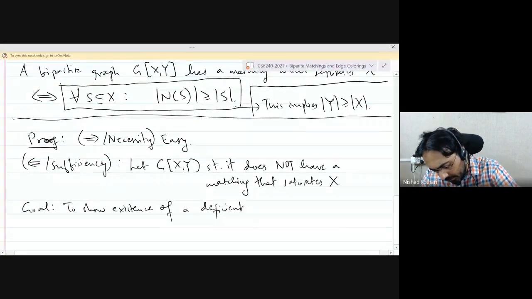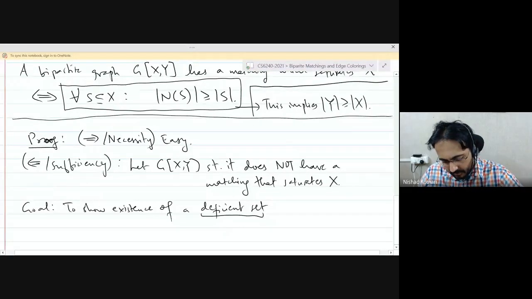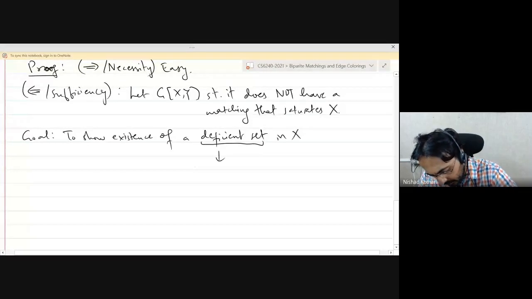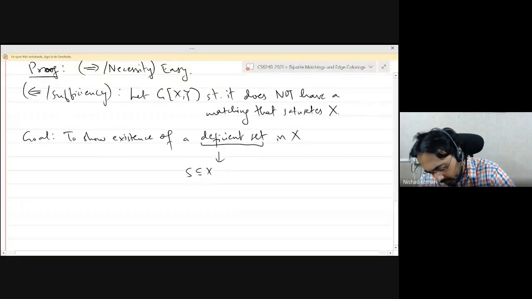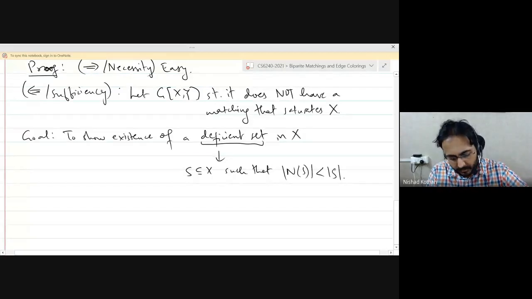And what I mean by a deficient set is a subset of the vertices in X such that its neighborhood is too small. Okay?